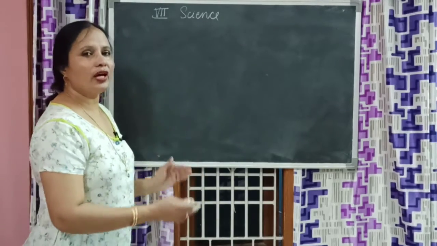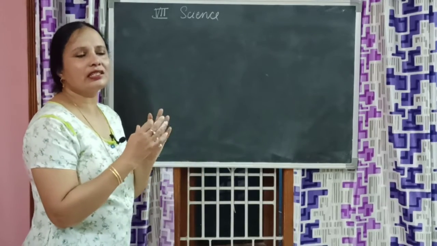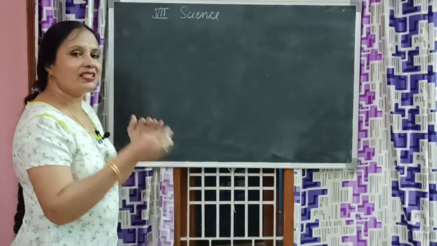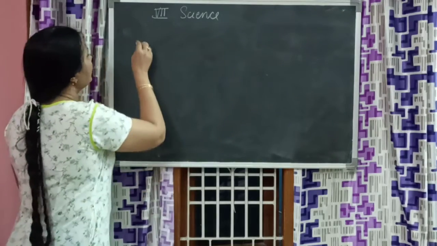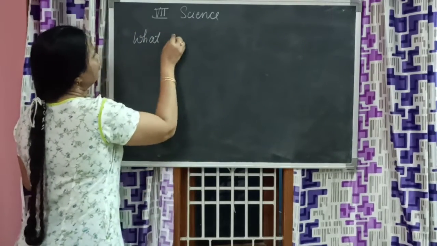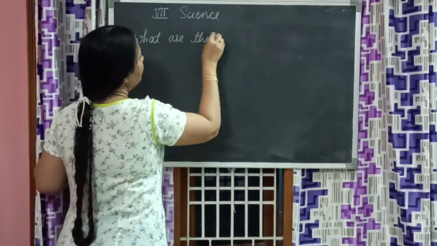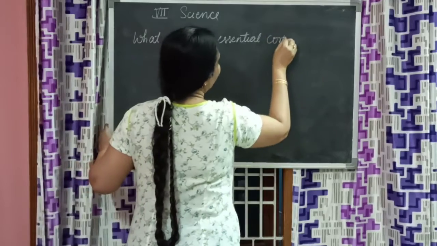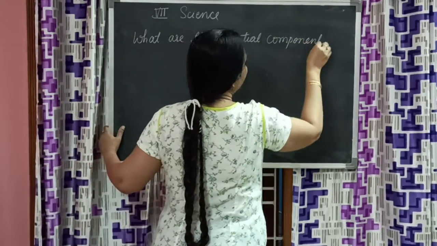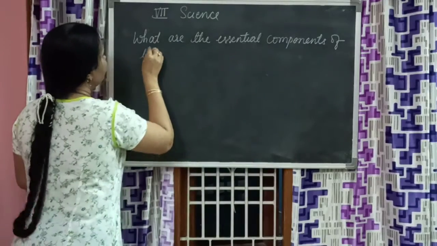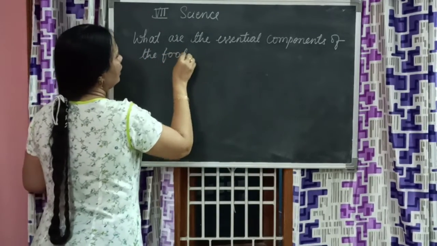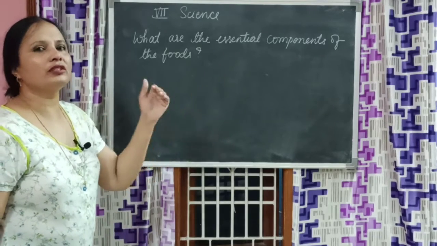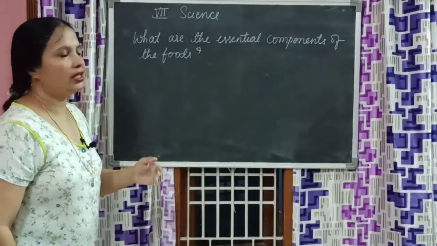Okay children, so we learnt on different food packets what the common things are that we might have found. So now let us see what the essential components of the foods are, based on what we learnt in the previous activity and what we have deduced.